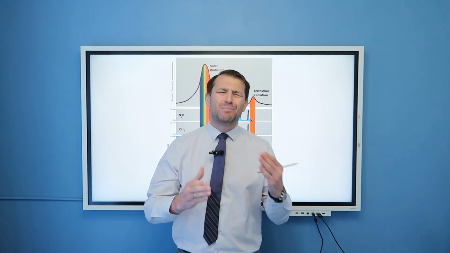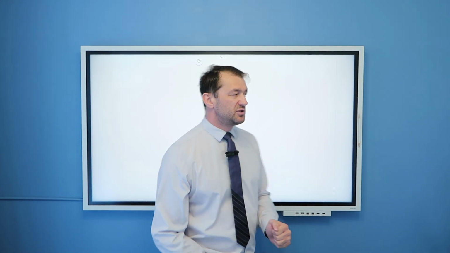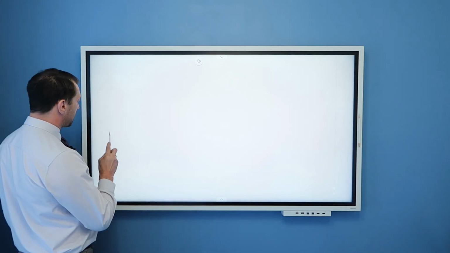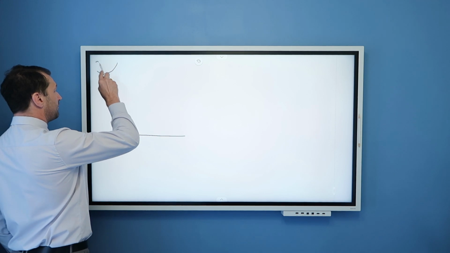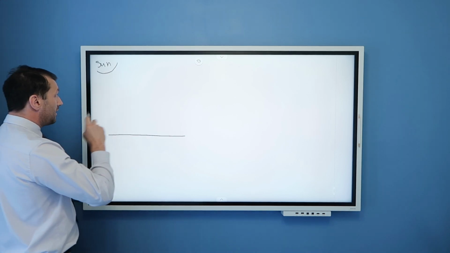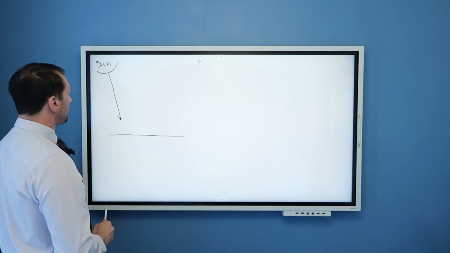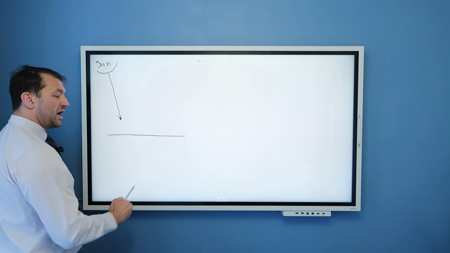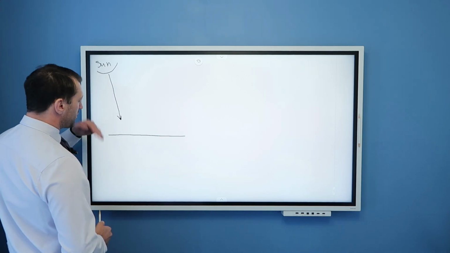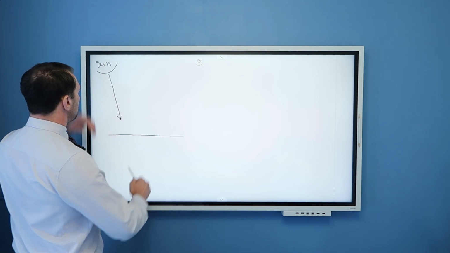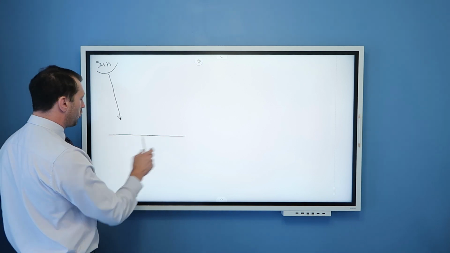So let us now schematically look a little bit deeper into the greenhouse effect. To examine it, we will look into the following schematics. Here is the surface of the Earth, and here is the sun. The sun is emitting shortwave radiation, and part of it reaches our planet. As we saw in previous videos, the albedo of our planet is 30%. That means 30% of radiation is reflected back into space and 70% is absorbed by the planet.